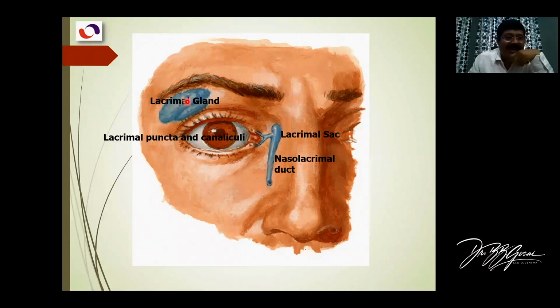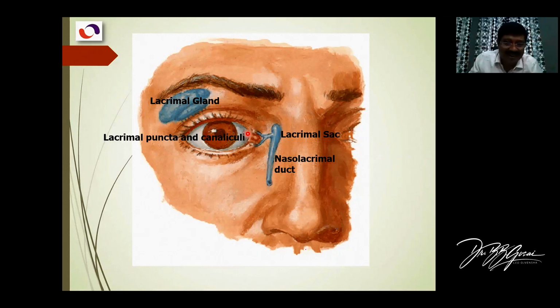From here, the lacrimal ducts open into the fornix, and the fluid will pass over this palpebral conjunctival sac. Then it goes medially. Here, this point is the lacrimal lake, lacus lacrimalis, which I already explained. The fluid collects there. With the blinking of the eye, the fluid spreads on the eye. Then every blinking will bring fluid here. New fluid comes up, and the old fluid will go into the lake.